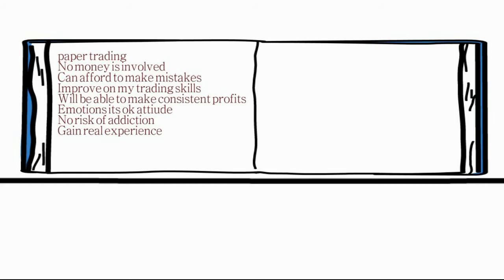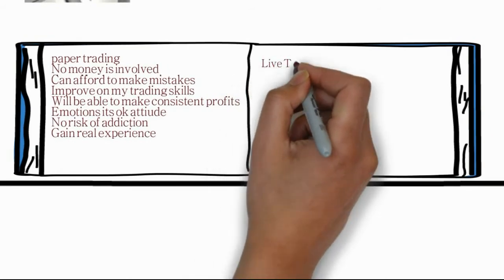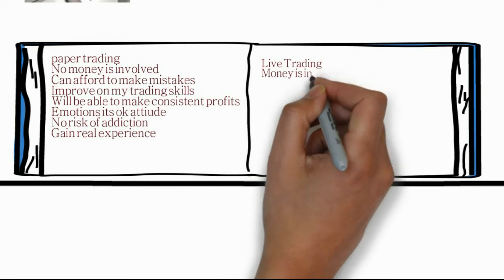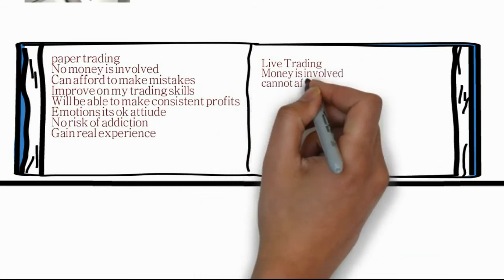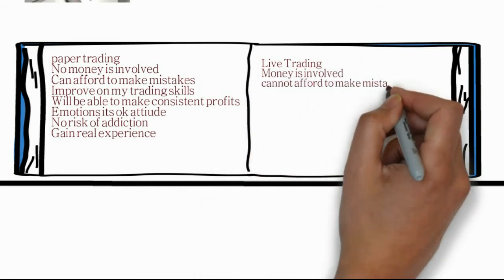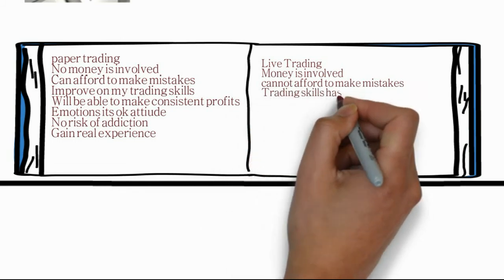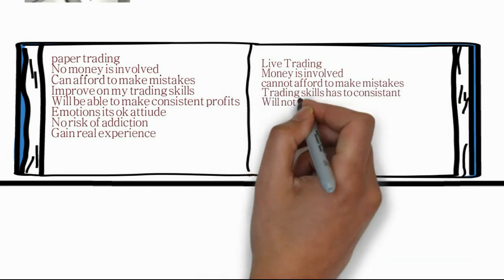In paper trading you say, okay, I would have entered into this, but in live trading consistent profit making is not that easy. Emotions are like, okay, no problem, what happened, out of 10, 1 is right. But while you are really trading, that is not an okay attitude. It is not okay to have one right in 10. So increase your success ratio or accuracy level before entering the real live market.